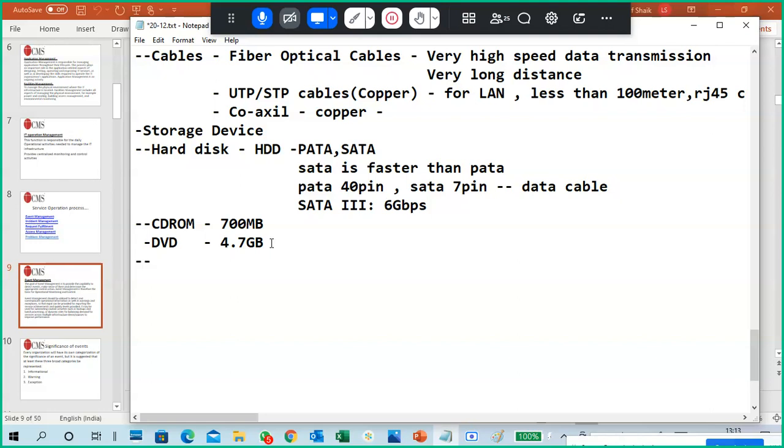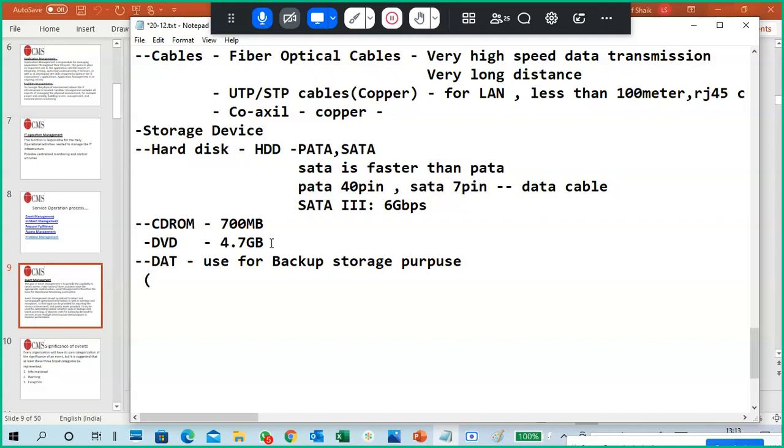Another one is the DAT, which is used for backup storage purposes.